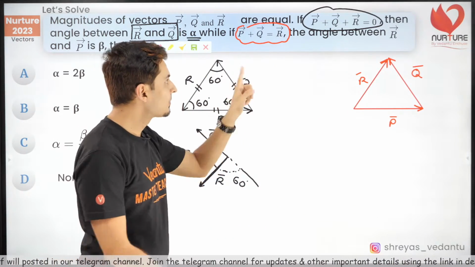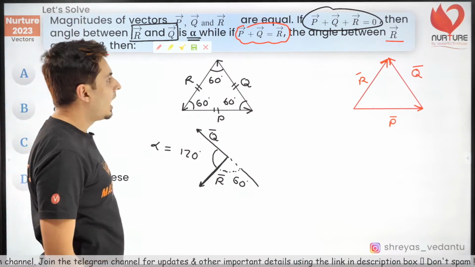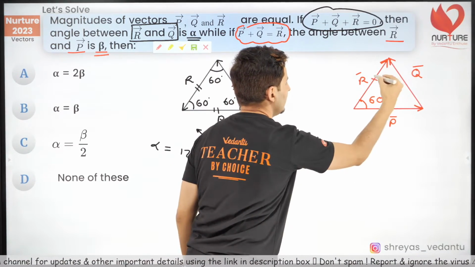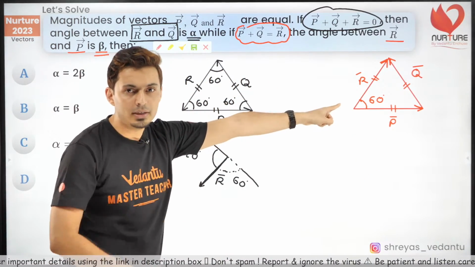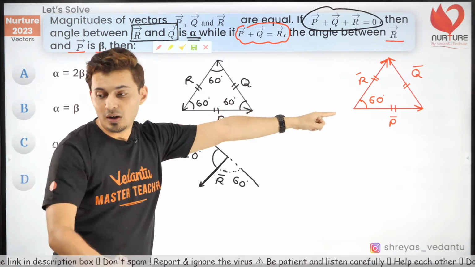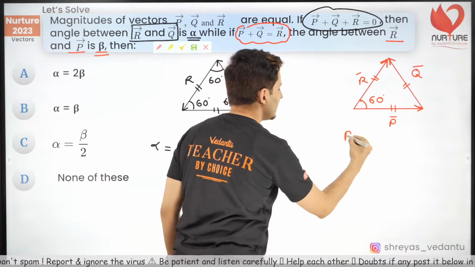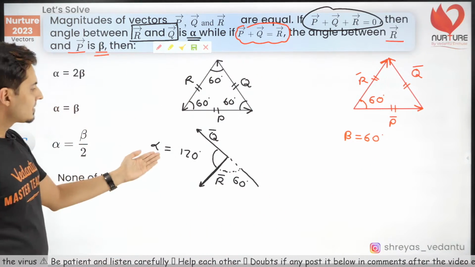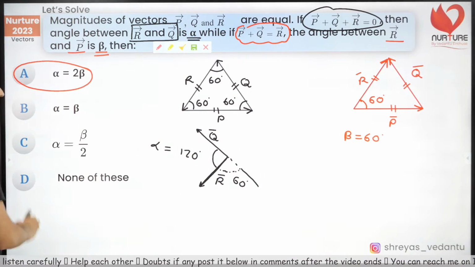That's a small difference. The question is, angle between R and P is beta. R and P, this is the angle. Now this is also an equilateral triangle. You know that. This is 60, 60, 60. Do you see both their tails are joined together already? Because they are already joined, you don't have to break your head. So this itself is beta. Beta is 60 degrees. Now, can you compare quickly? Alpha is 120, beta is 60. So alpha is 2 times beta. Hence, this is the answer.